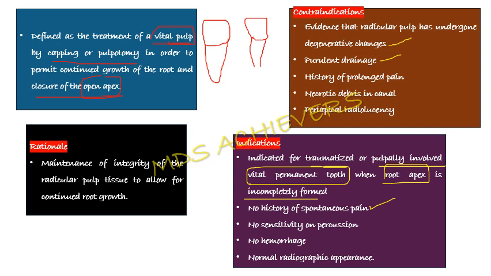Thereafter you have to go with root canal therapy. Apexification should be done first. History of prolonged pain and necrotic debris in the canal or periapical radiolucency, that is any damage to the periapical tissues, means a diagnosis of periapical abscess, periapical cyst or periapical lesions. Thereafter you have to go with root canal therapy.